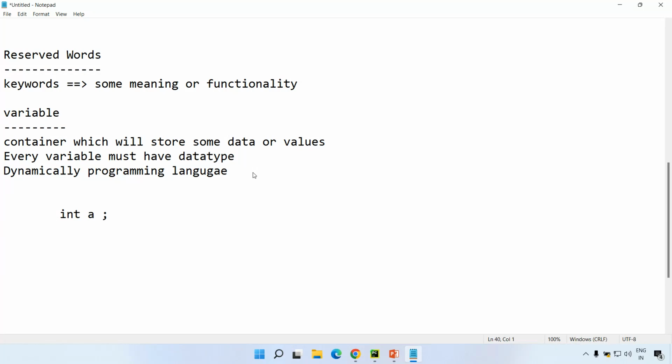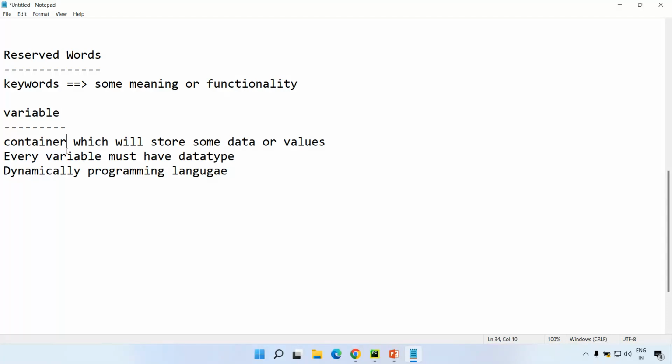Once you define this particular variable with the data type, you can only store integer data, not any other data. But in Python, you don't have this headache. You don't need to explicitly define the data type of any variable. Just specify the value, specify the data to that container. Automatically, based on the data or value, the data type of this variable is assigned.